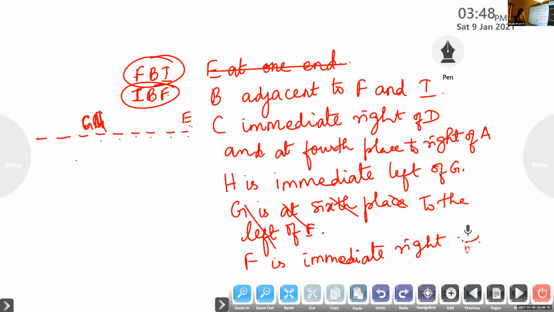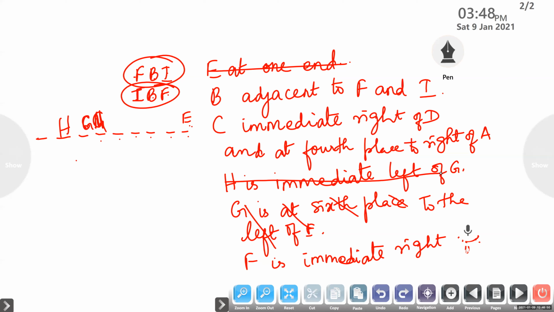Now look at the next one. Based on G and H, is there anything given? G, H. Now, is there any other thing given here? No. Then now we'll start with the next. What is the next condition given here? B is seated adjacent to F and I. So this one condition is given.